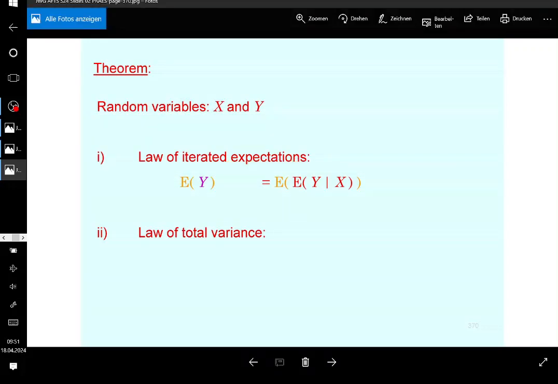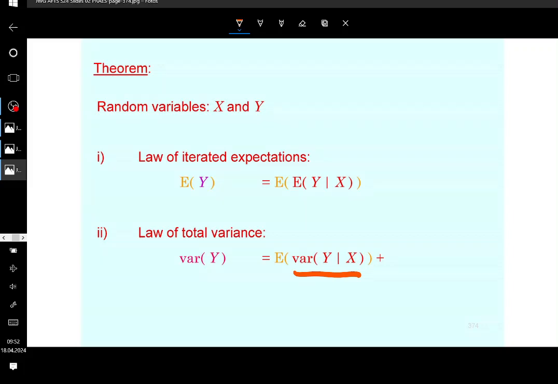Anyway, now, regarding the law of total variance, which also involves conditional expectations, you have the following statement. This allows us to calculate unconditional variances of random variables. The unconditional variance of a random variable is going to be a sum of what? The expectation of the conditional variance. Again, conditional variance was defined previously. This is the conditional expectation of the square minus the square of the conditional expectation. That was the conditional variance, and you take the expectation of that.